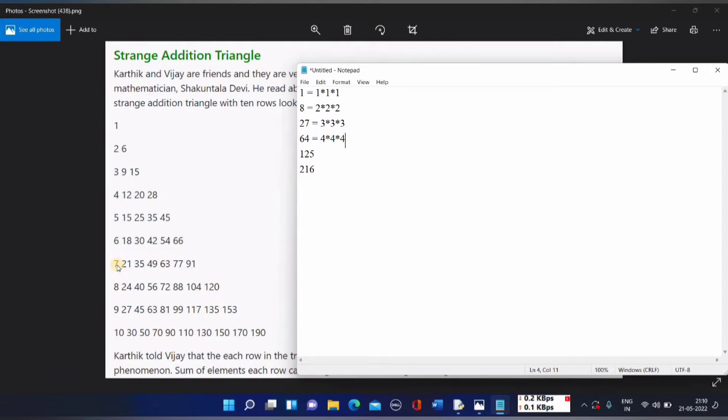Suppose this is the 7th row, so keep on multiplying 7 with 1, 2, 3, 4, 5, 6, 7. Keep on multiplying 7, seven times, with all the odd numbers. You'll get the series, and if you add this series, it will be equal to the cube of 7. This is why this triangle is very unique, given by Shakuntala Devi. So this is how unique this triangle is.